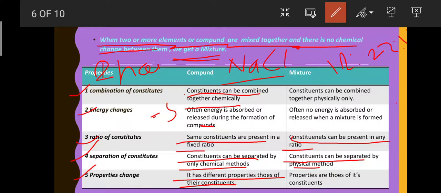Same in water: it has different constituents with different properties. Hydrogen burns, and oxygen supports burning, but water puts out the fire.